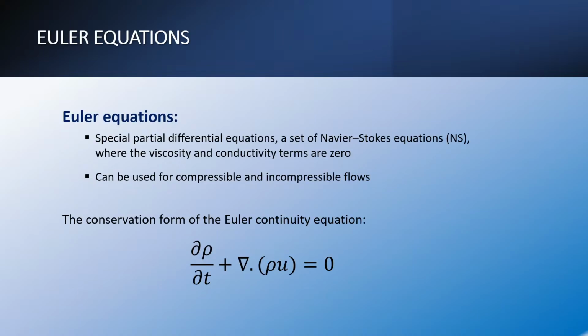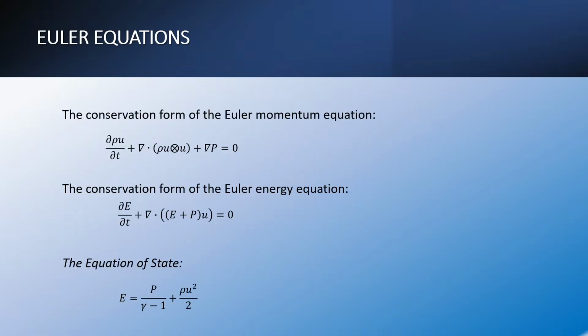Regarding the Euler equations which we solve, these are special partial differential equations, a simplified form of the Navier-Stokes equations where the viscosity and conductivity are set to 0. It can be used both for compressible and incompressible flows. The conservation form of the Euler continuity equation is as follows: dρ/dt plus divergence of ρu equals 0, where rho is the density, t is the time, and u is the velocity.